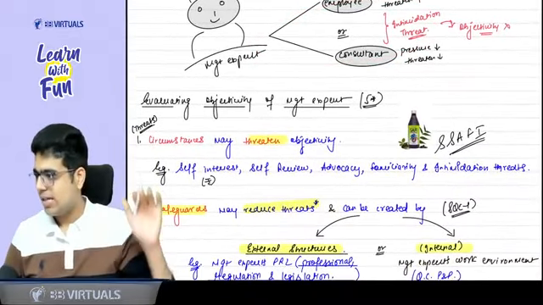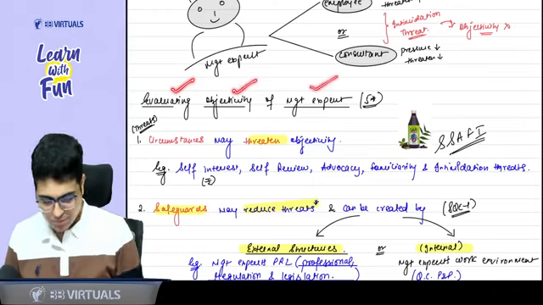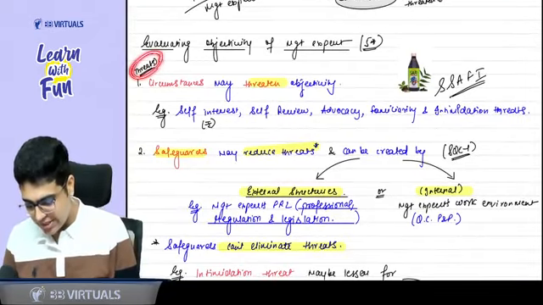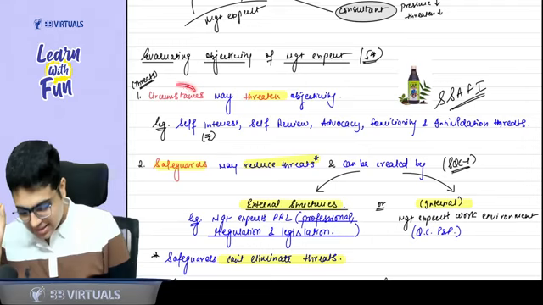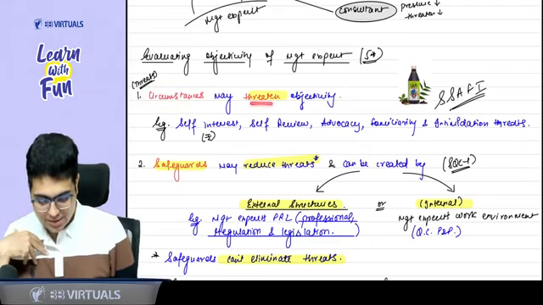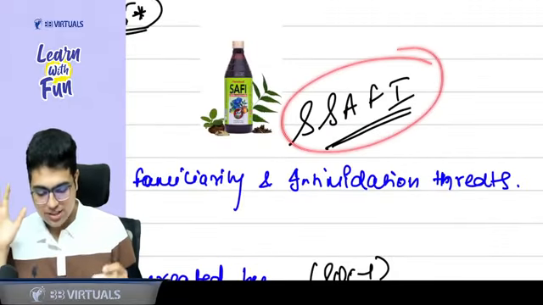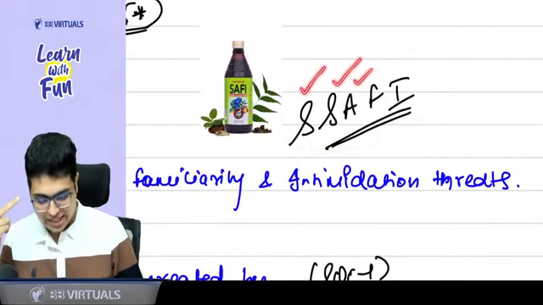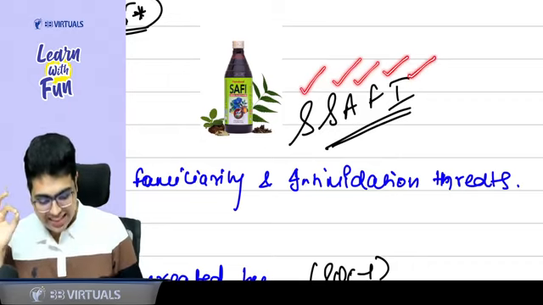Now understand how ICAI frames the answer. Whenever ICAI asks evaluating the objectivity of management expert, again an important topic. First of all, you will talk about the different types of threats that we studied in professional ethics. There are circumstances which create threats to objectivity. What are the threats we studied as SAFI? SAFI means self-interest threat, self-review threat, advocacy threat, familiarity threat, and intimidation threat.